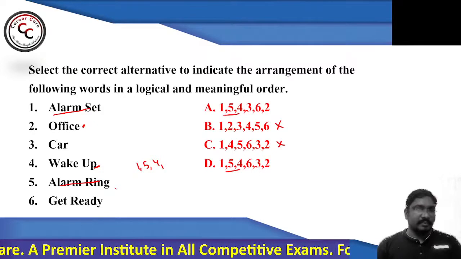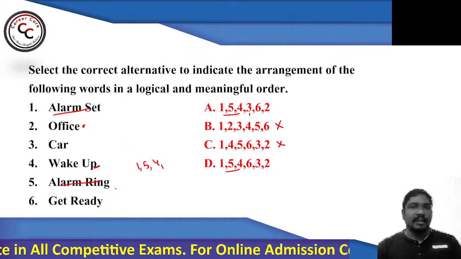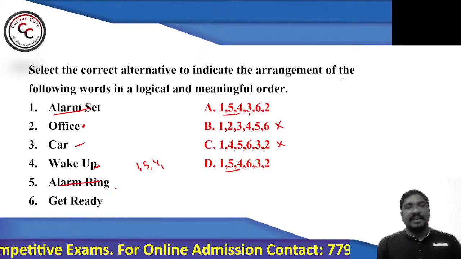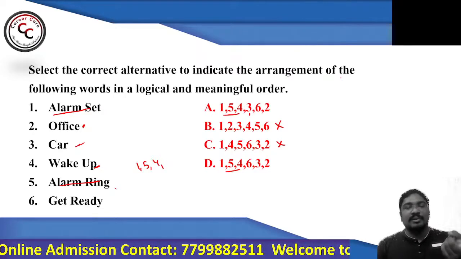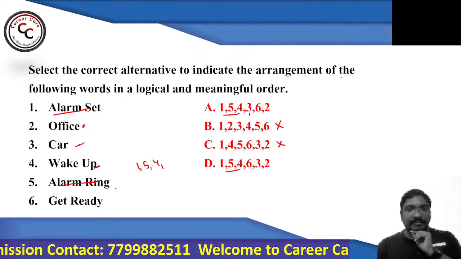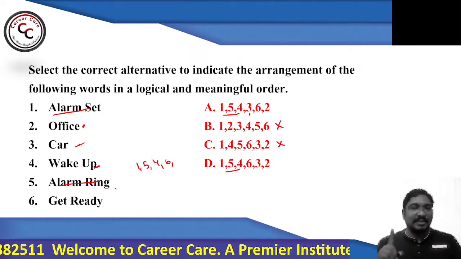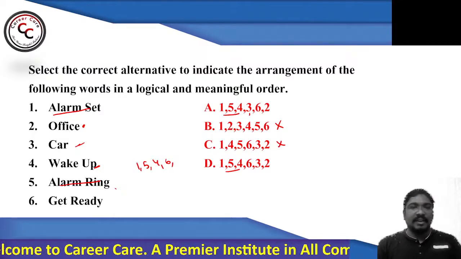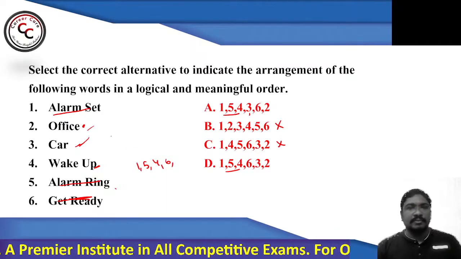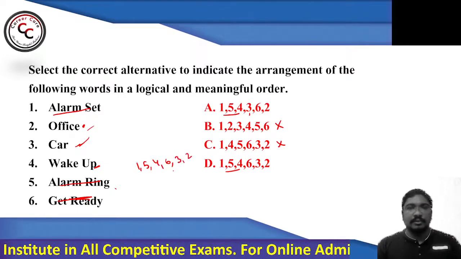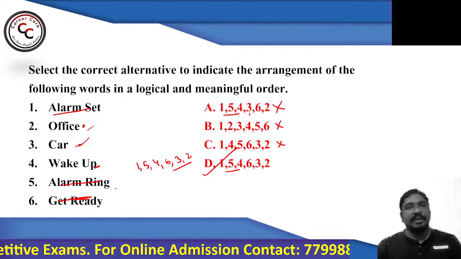3 6 or 6 3, let's see. Right? So after waking up, if you look at option A, he has given 3. So what do you mean by 3? Car. So directly after waking up, you won't be taking car and going to office, na? First you need to get ready before reaching to office by a car. So after waking up, what you will be doing? You will be getting ready. So that's why you can say option number 6. So after ready, then you will be going to office via car. 3 and 2 will be followed later on. 6 3 2. So the last 3 will be 6 3 2 instead of 3 6 2. So that's why you can say option number D is your answer.